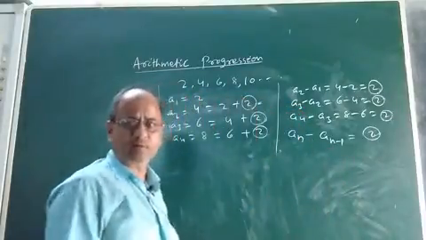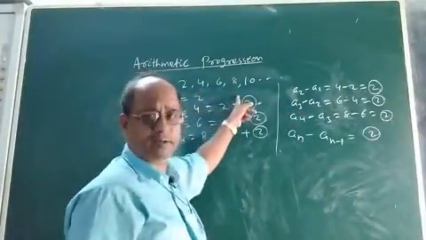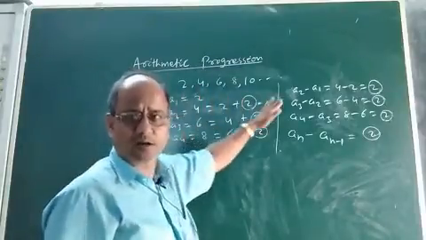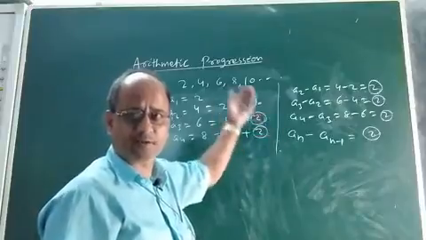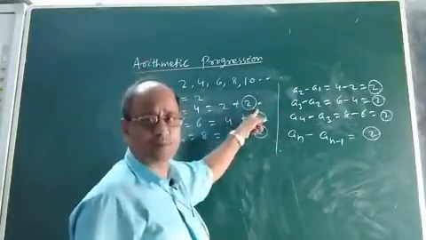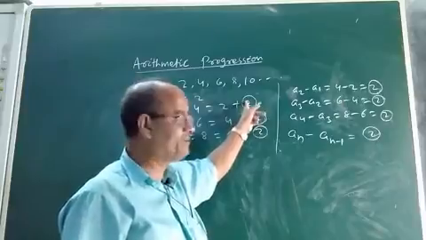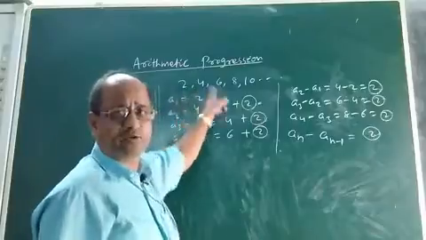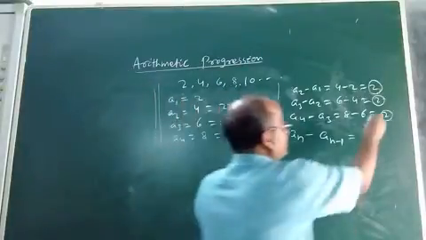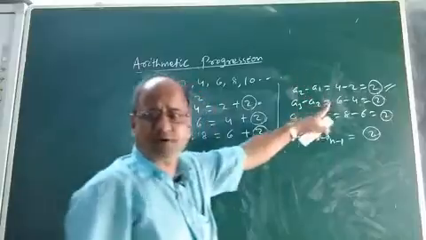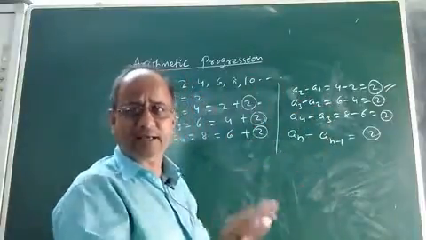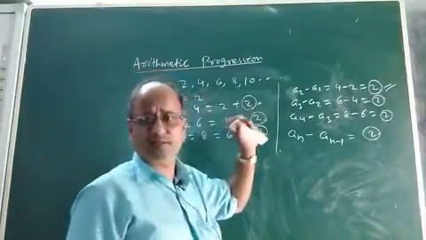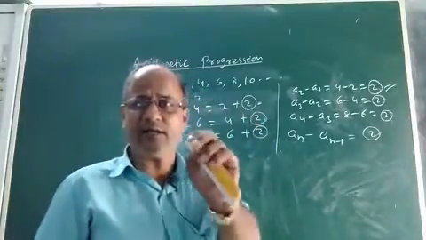So children, you mark here. What do we observe? In this sequence, other than the first term, all other terms undergo a progress or change by a fixed constant or fixed number, 2 in this case. When we take the difference of any two consecutive terms, we get that fixed constant. Such a sequence is known as an arithmetic progression.